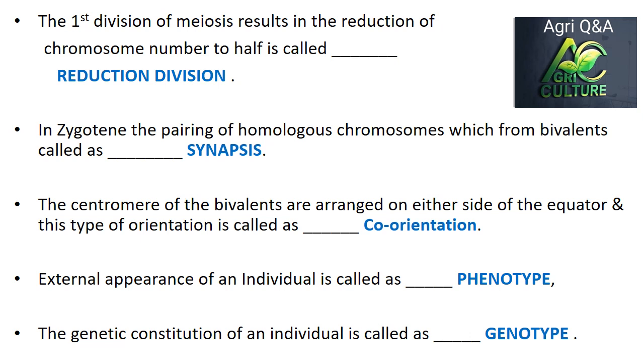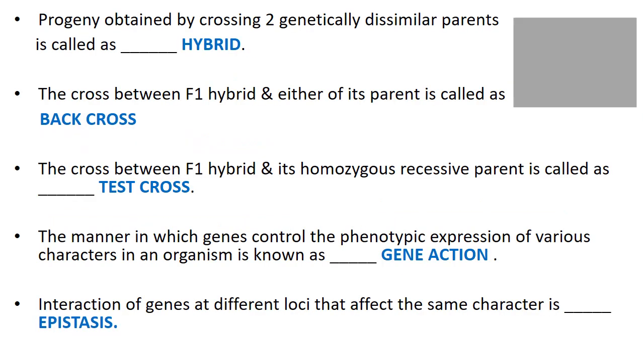The centromeres of the bivalents are arranged on either side of the equator, and this type of orientation is called co-orientation. External appearance of an individual is called phenotype. The genetic constitution of an individual is called genotype.